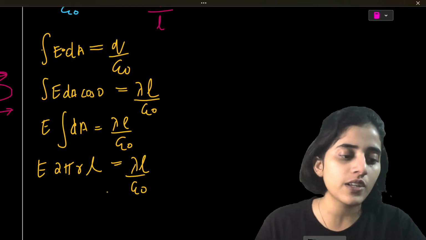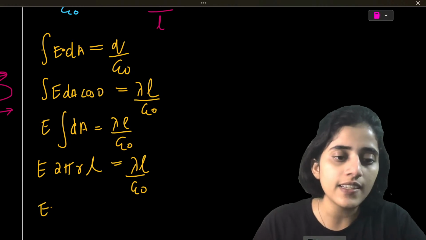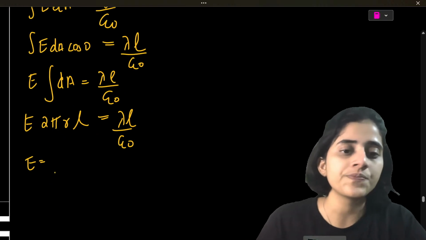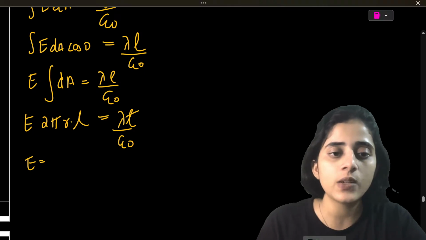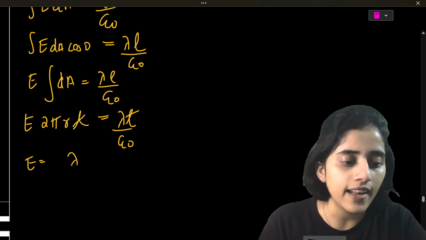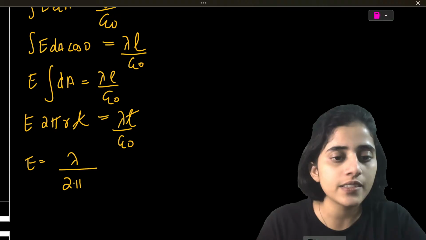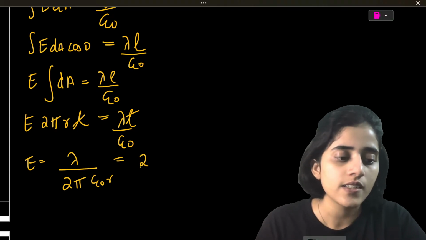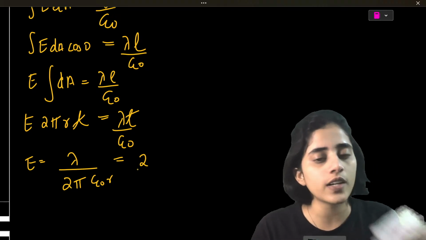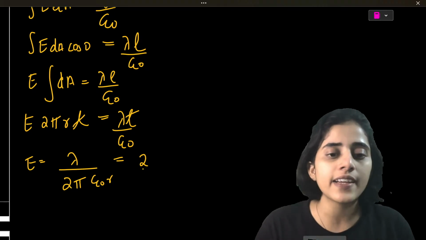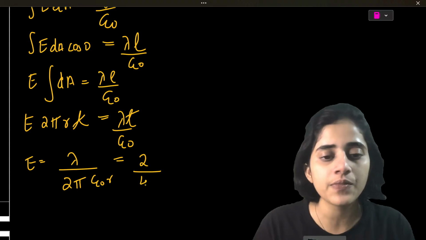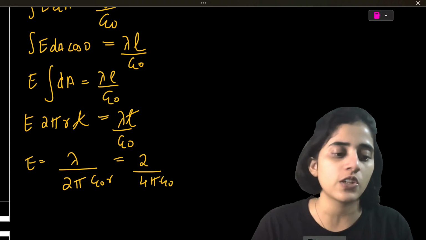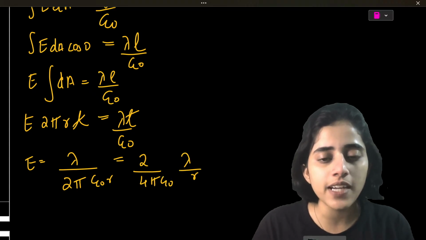Now from this you can write E is equal to lambda divided by 2 pi epsilon naught r, as L and L will cancel. What I can do is write it as 2 divided by 4 pi epsilon naught times lambda by r.